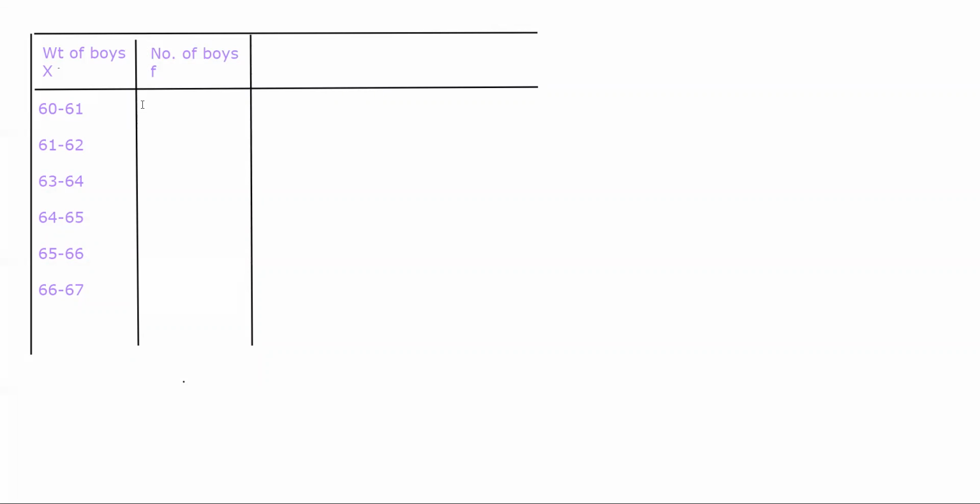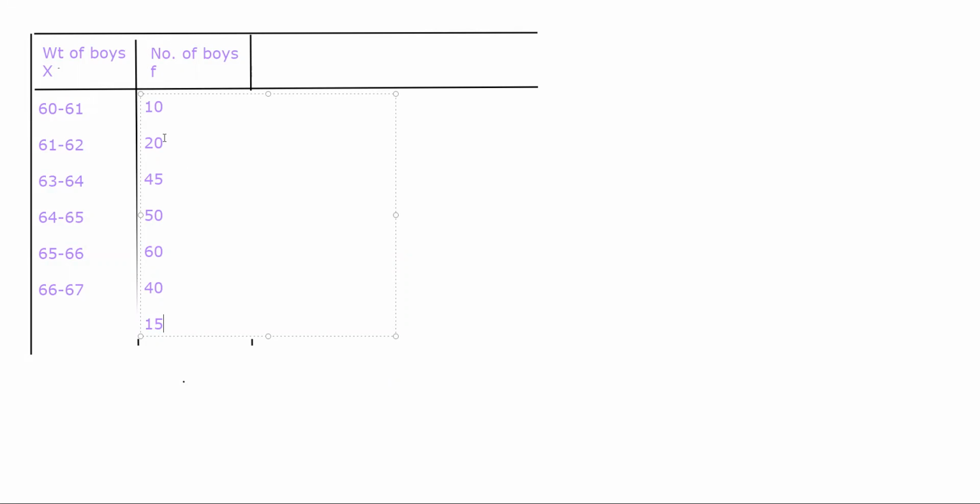All right, and the frequency is 10, 20, 45, 50, 60, 40, and 15. I think we missed a class here. 62, 63, 64, 65, 60 to 61. How come we have so many then? 60 to 61, 10, 61 to 62, 20, 63 to 64. We didn't mention 62 to 63.